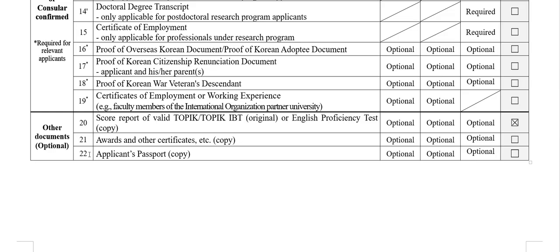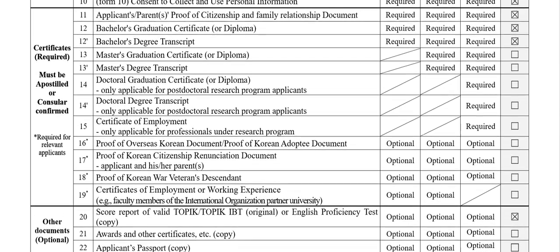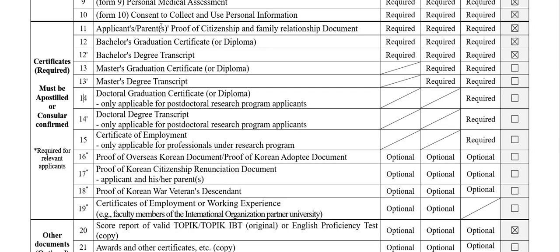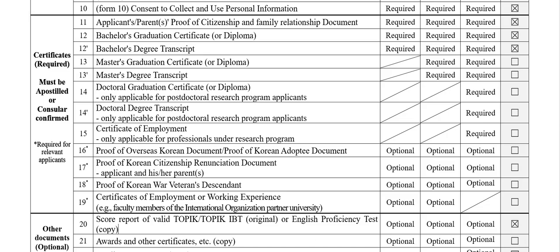And yeah, 21, 22 is the applicant's passport copy. Some of them asked me where should I put my passport copy, because in here also they ask to submit the applicant's proof of citizenship. It's okay if you submit your passport copy under 11, it's not necessary to submit here because it's optional. If you're not submitting under 11, you can submit in 21. What I did is, in my 11 I submitted my parents' proof of citizenship and my birth certificate, and under 21 I submitted my passport copy. So it's fine, you don't have to submit two photocopies of your passport, it's just one.